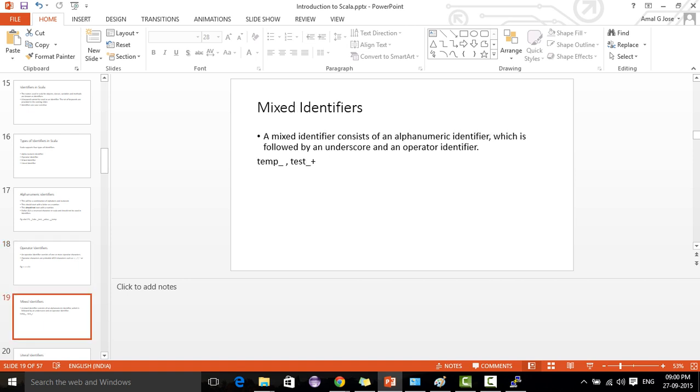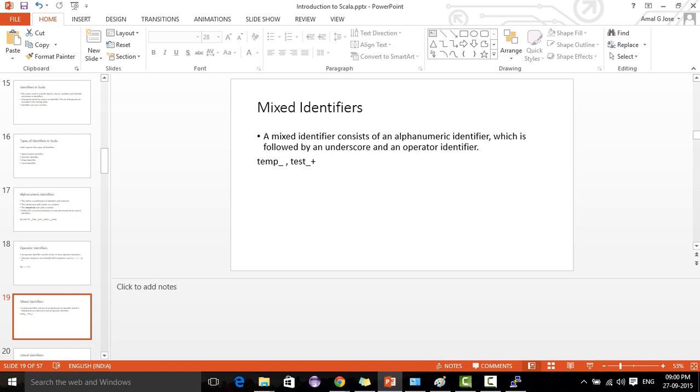Similarly, a mixed identifier can have alphanumeric characters plus underscore plus an operator. It's a combination of alphanumeric and other characters, like operator identifiers.